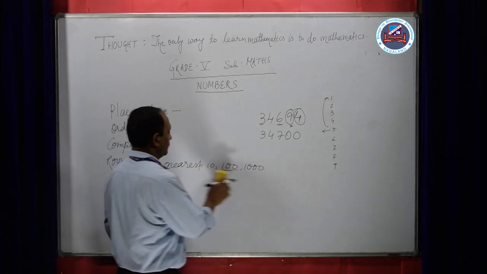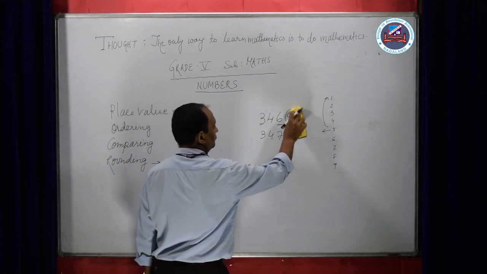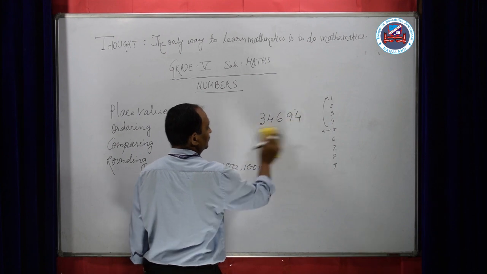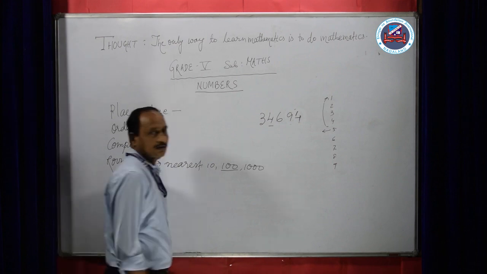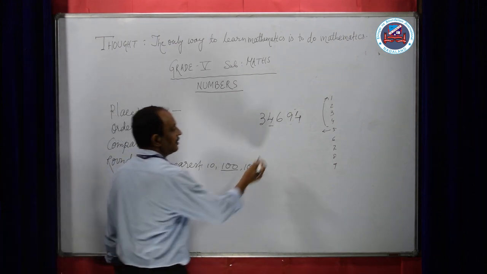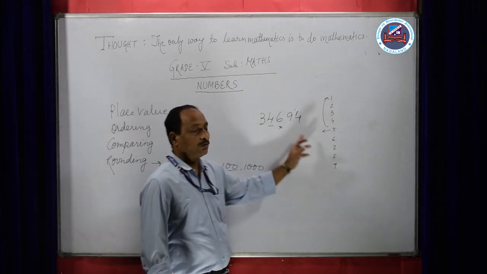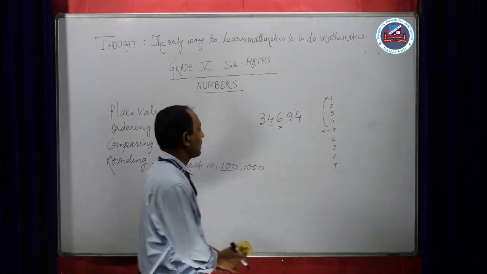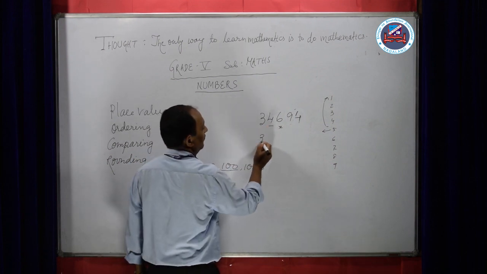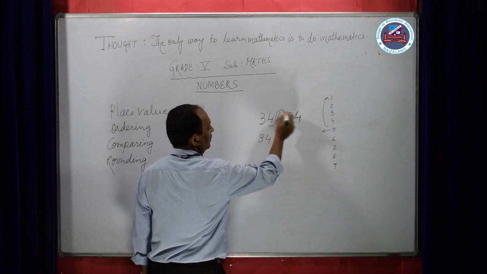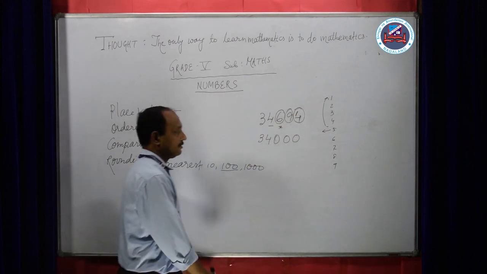Similarly, let us take rounding a number to the nearest 1000. So which number is in the place of 1000? 4. The next number is 6. Again here also 6 is more than 5. That means 4 will change to 5, and this number will automatically convert into 0, 0.